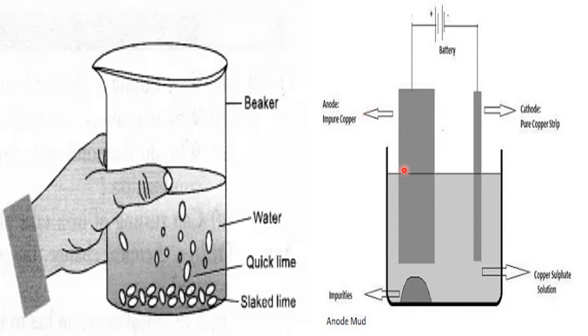In this figure you see anode impure copper, cathode pure copper, copper sulfate solution, electrodes, battery, electrolytic cell, and the impurity which is known as the anode mud. So this figure tells what? This is the refining of metals. Metals are extracted from their ores by 3 steps. Step number 1, concentration of an ore. Step number 2, reduction of an ore. Third step is refinement of a metal.